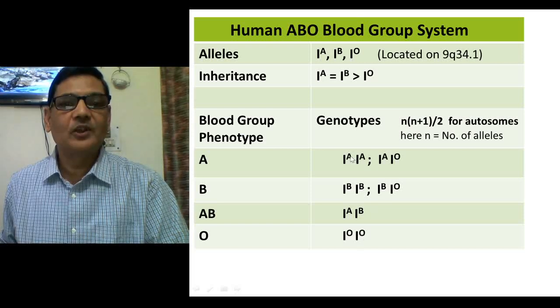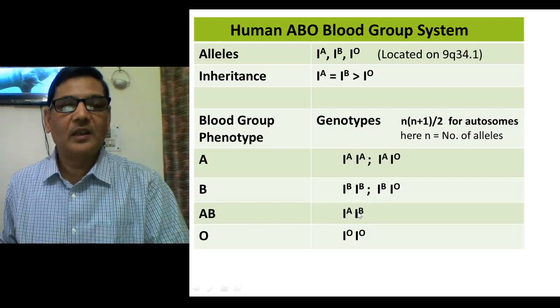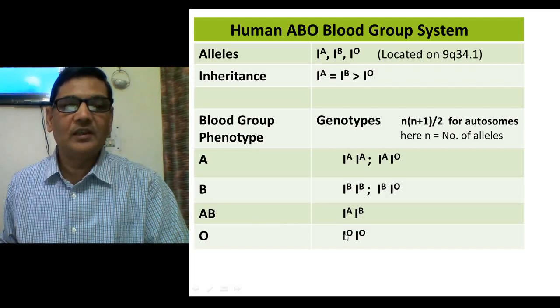So what we are observing is that because of these three alleles, 6 different genotypes are possible in the population. It means one will find 6 different kinds of individuals with respect to genotype in the population. IAIA or IAIO for A; likewise for B, 2 different kinds of genotype will be there. And for AB, this is a codominant situation: IA and IB both will be expressed here. Since the IO allele is recessive, an individual with blood group O will have genotype only IOIO.